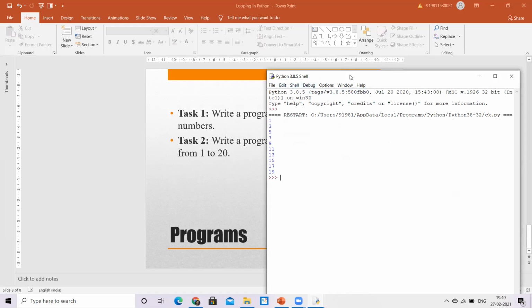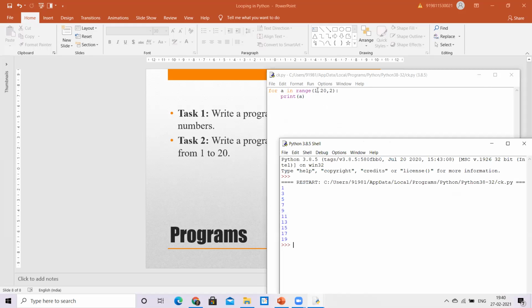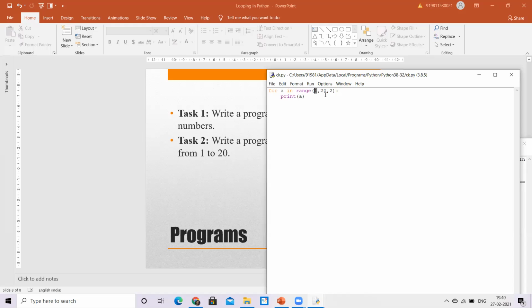Okay. Now here we can make certain variations, suppose I want the user to enter the value from where to start and the upper limit, that is, till where you want to print the odd numbers. So let us try out that part also, that I accept from the user till where they want to print. So as usual, I accept using int input, and I say enter the upper limit, as to where you want to print, till where.